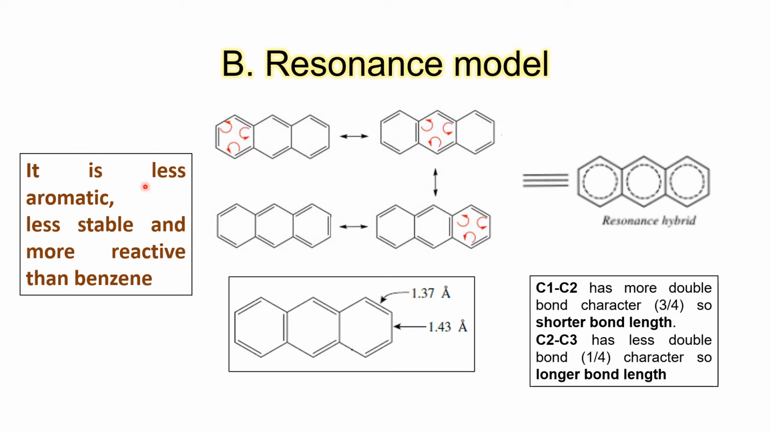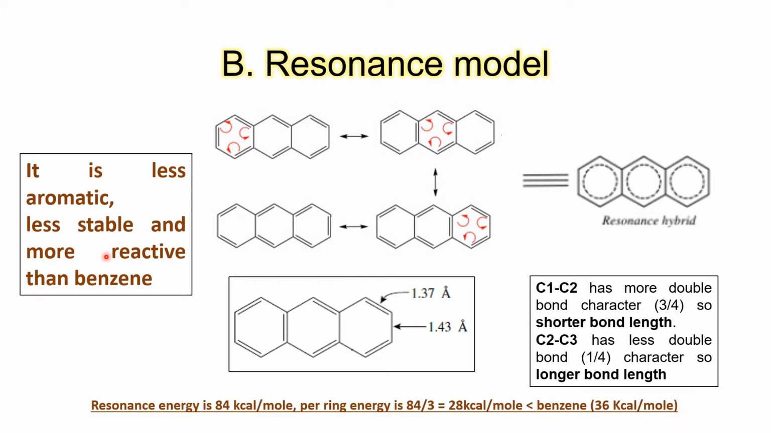In order to justify why it is less aromatic, less stable and more reactive than benzene, we have to look at resonance energies. Resonance energy for the total compound is 84 kilocalories per mole. So if we are comparing it with benzene, benzene consists of only one ring. Its resonance energy is 36 kilocalories per mole. In anthracene, we have 3 rings. So its total energy will be divided by 3. So for every ring, resonance energy per ring is only 28 kilocalories.